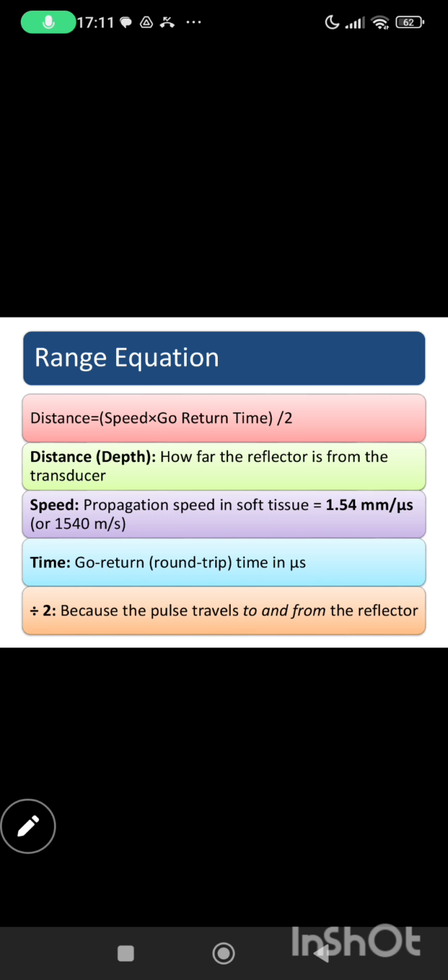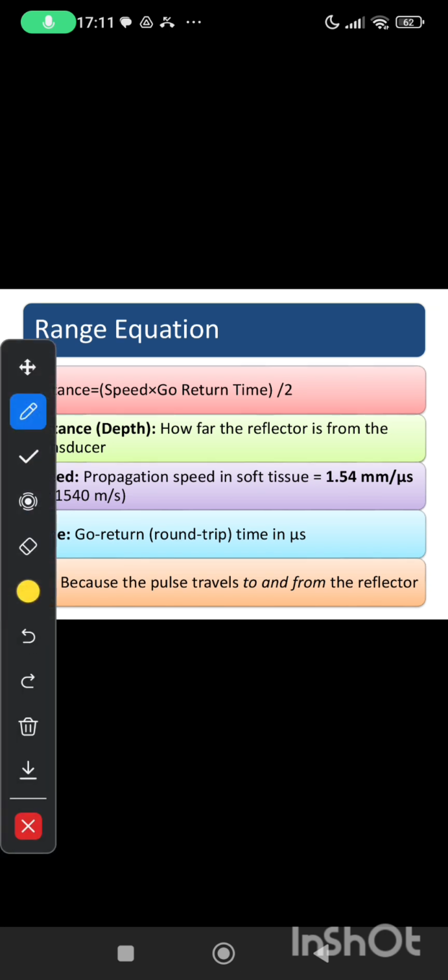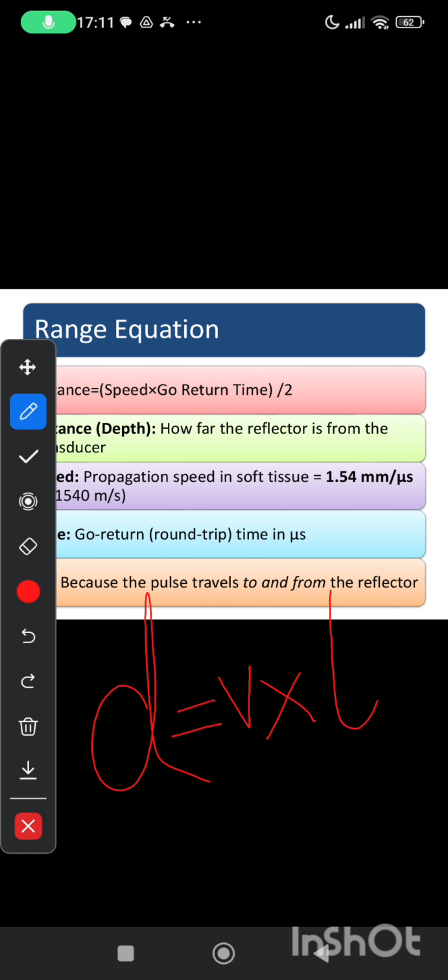So that's why we divide by 2. Okay, good. So the range equation is distance equals v, speed of sound, multiplied by time, which is the go-return time, divided by 2. Now what is the v here?